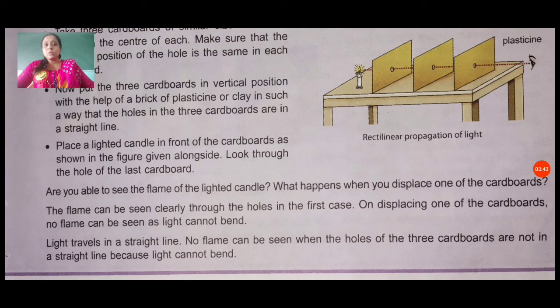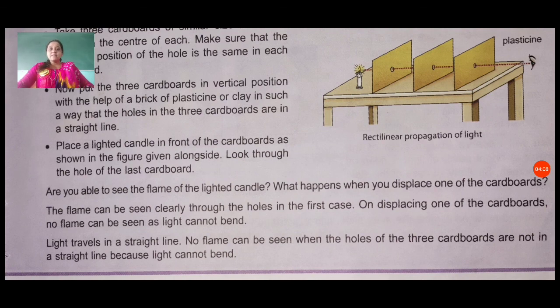Look through the hole of the last cardboard. Are you able to see the flame of the lighted candle? What happens when you displace one of the cardboards? The flame can be seen clearly through the holes in the first case. When we put them in a straight line, we can see it properly.